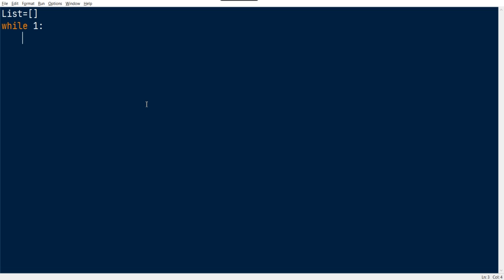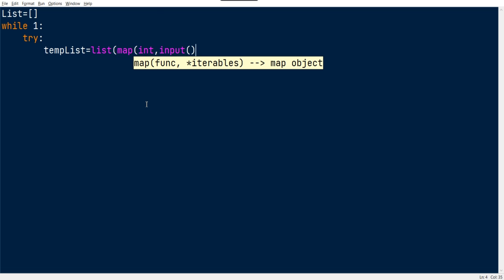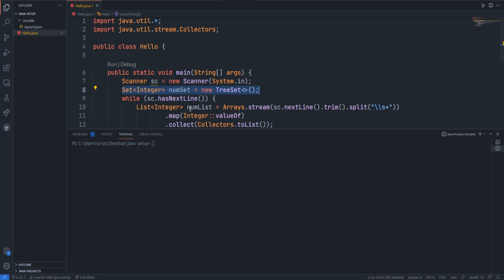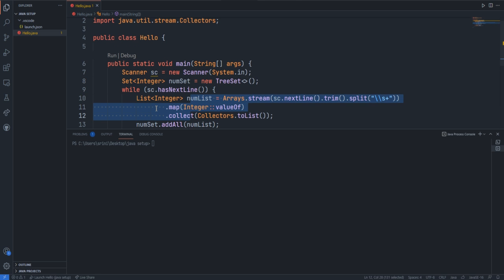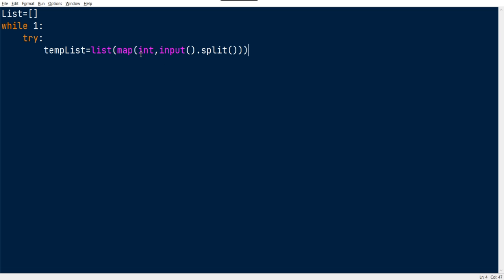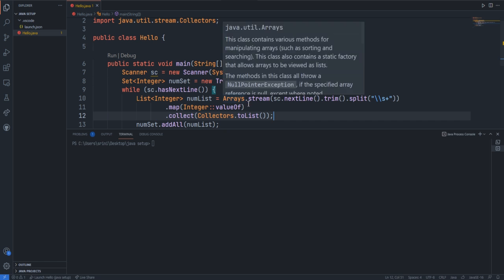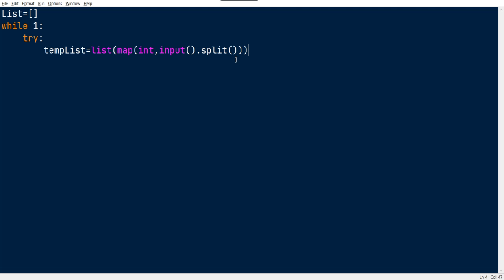Inside this, I'm going to check that condition. Try: temp list equal to list of map of int, input dot split. I'm just implementing all these 3 lines in Python in reverse order. First I specified the list, and then I have used the map function, which will typecast the input values into integer values, and then I'm getting the values separated by spaces.